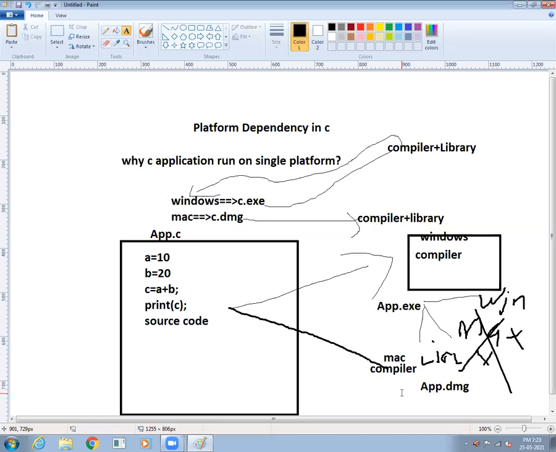So next, how can you understand platform dependency in interview questions? Why do C applications run only on specific platforms? Just because of compiler dependency only. On whichever platform we compile the application, we can run it only on the same platform, because the compiler converts source code into specific OS understandable instructions. Okay, this is called platform dependency. Hope you understand now. Then after this we go to the library side.